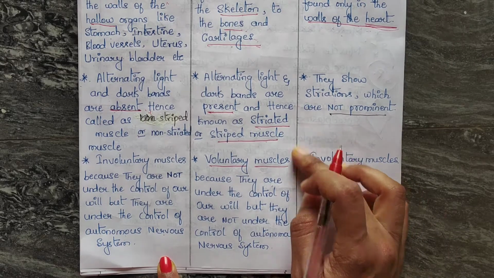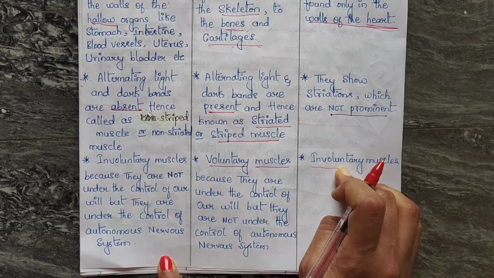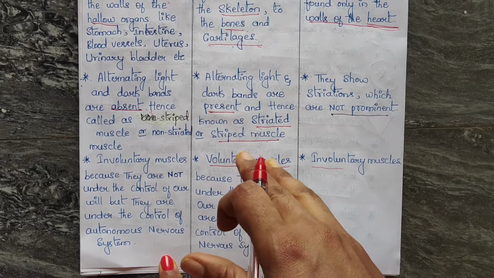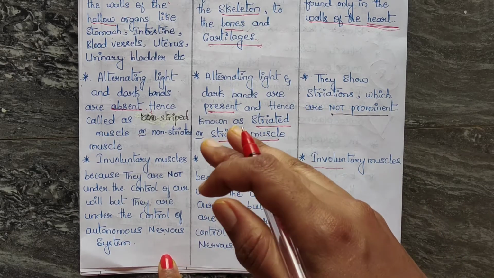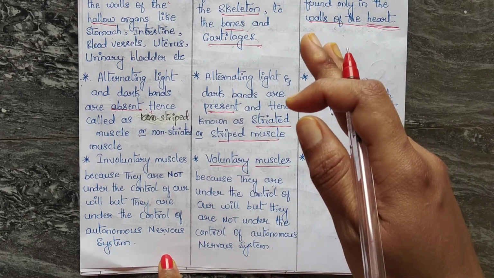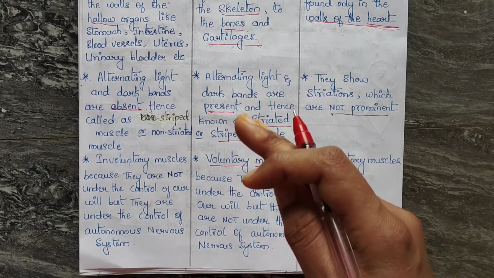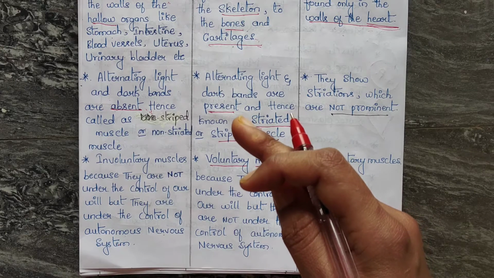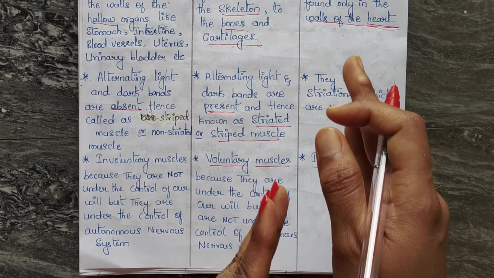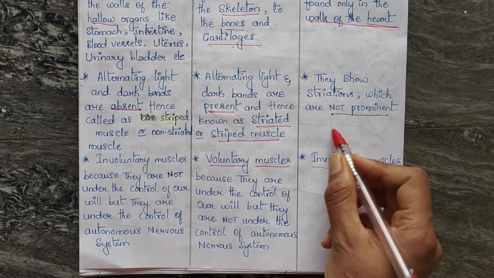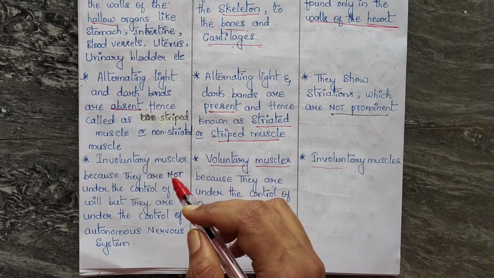But in case of cardiac muscle, they are involuntary. You can't tell your heart to beat for some time and stop for some time. No, that's not the case. If it becomes voluntary, it means that you are dead. It should be involuntary muscle. Don't get confused.